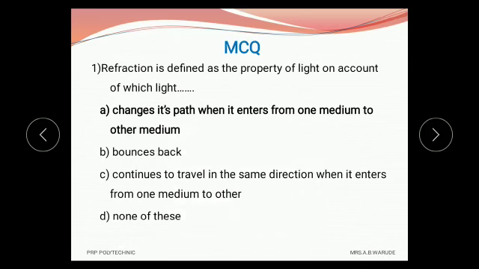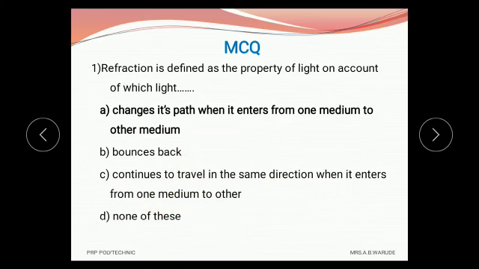Now we solve multiple choice questions on the above topics. First question is, refraction is defined as the property of light on account of which light. Option A, changes its path when it enters from one medium to another medium. Option B, bounces back. Option C, continues to travel in the same direction when it enters from one medium to another. And option D, none of these.